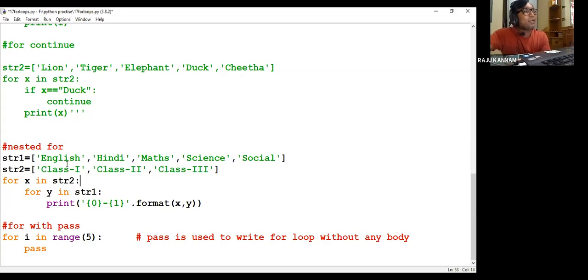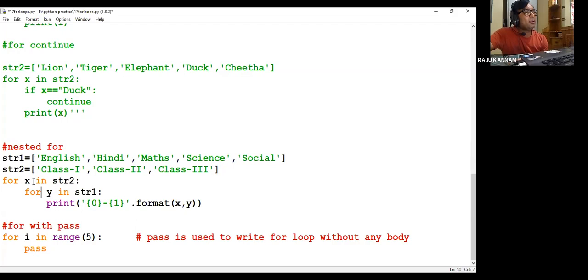Now here I want to print class 1 English, Hindi, Math, Science, Social. Class 2 English, Hindi, Math, Science, Social. Class 3 English, Hindi, Math, Science, Social. So what do we have to do? Use the for loop. First for x in str2, right? That means this for loop will repeat for every element in str2. That means first class 1 will come into x.